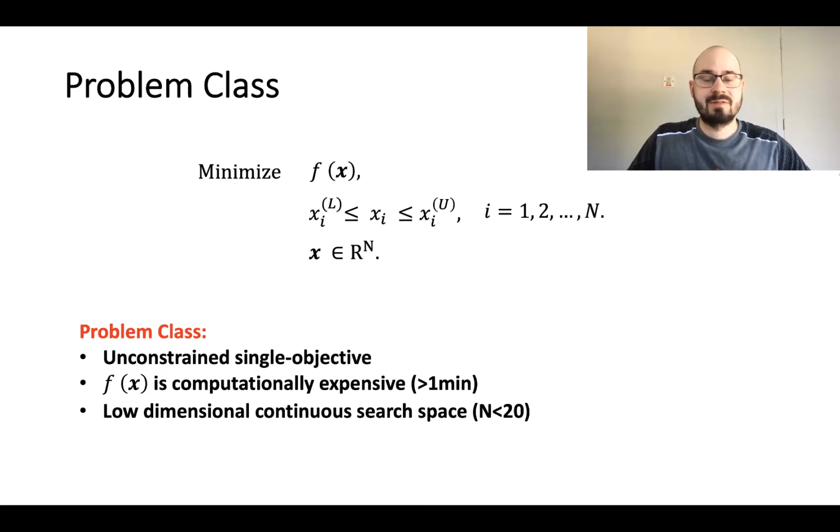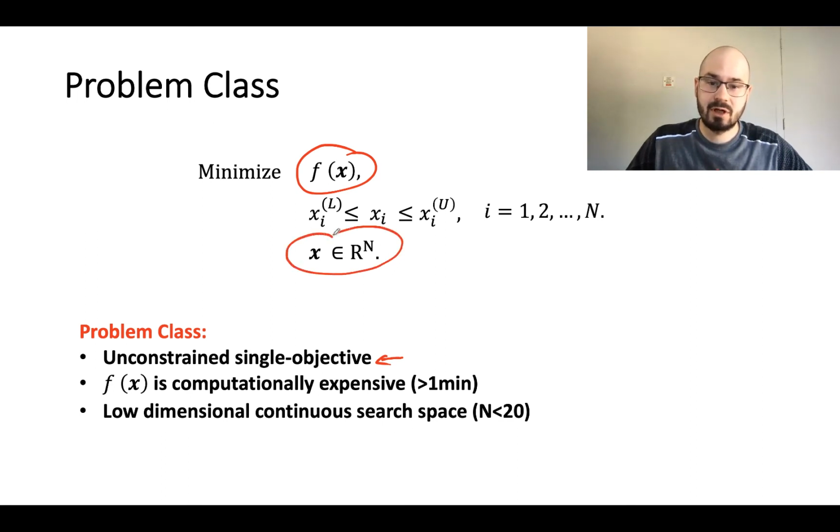Let me start by explaining what problem class we are targeting. In this study, we were looking at unconstrained single objective optimization problems, where the objective function f(x) is time consuming or computationally expensive. We were looking at low dimensional continuous search spaces. Continuous means x is an element of R^n, with n, the number of variables, being less than 20 in our case. Moreover, we assumed the existence of lower and upper bounds.